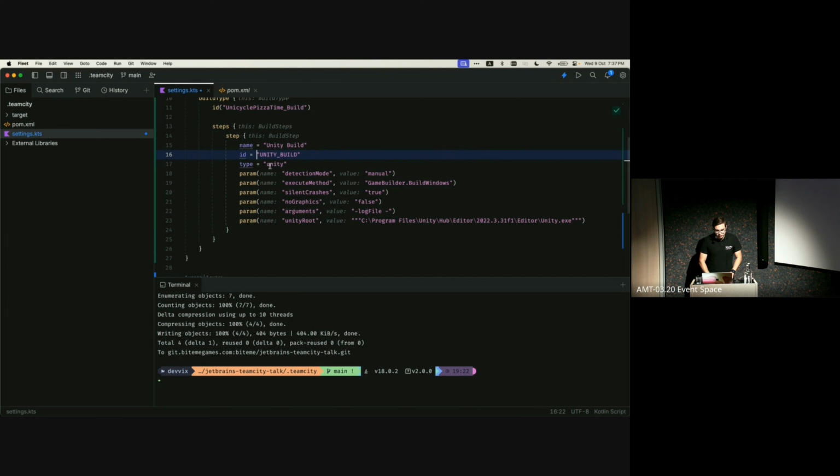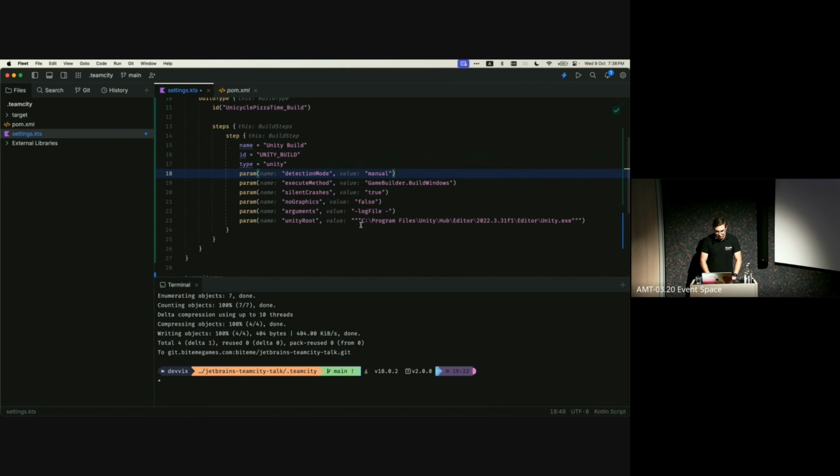And in this case, we're just saying it's a type Unity, which will mean that TeamCity will manage anything Unity related for us. But we do need to give it some parameters. I need to set my detection mode to manual in this case. And the reason I'm doing this is purely for this talk. TeamCity does have a built-in way to ultimately deploy Unity to target machines that you want to your target runners. But I don't want to do that because for this talk, I will use this as an example.